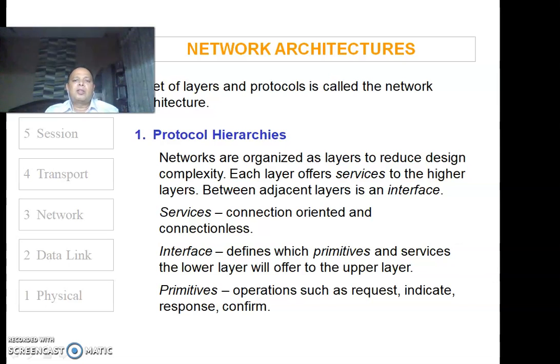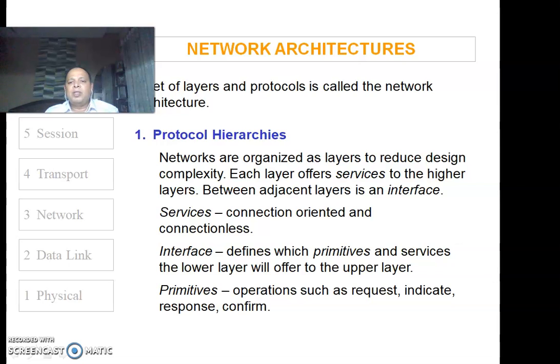So if you go step by step, what is the protocol hierarchy? The protocol hierarchy consists of the services every layer offers to every other layer. Apart from that, it also has the interface which lies at the boundary of the layers. Now, the services can be connection oriented services or connectionless services. And what is the interface?